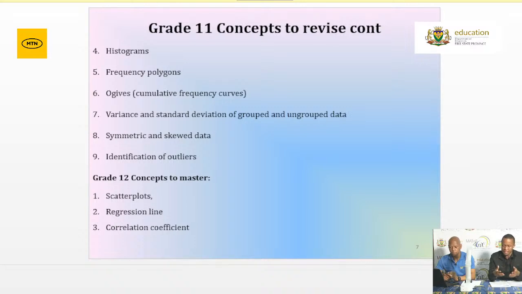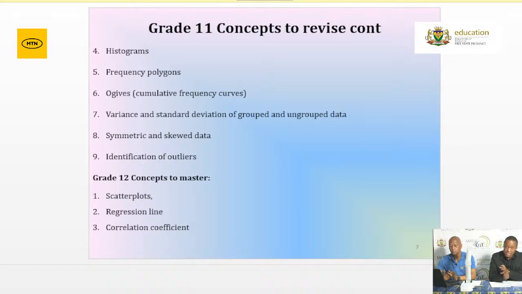And when I refer to bivariate data, it's that data set where you are given two variables. You will normally be given two variables, and you'll be required to represent the data graphically in the form of a scatter plot. Know how to draw the scatter plot and how to interpret it. And again, know how to draw your regression line on the scatter plot. Remember the equation of your regression line, y = a + bx, where a represents the y-intercept of that least squares regression line, and b is the slope or the gradient of that regression line.